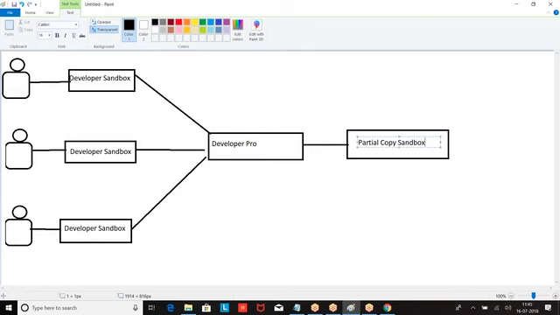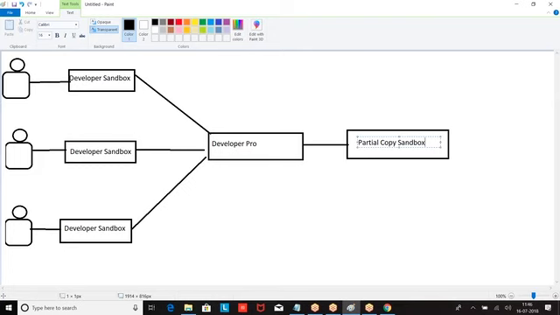If you want to do testing, we require live data from production. How much data can we take? Maximum 10,000 records from each table. So the partial copy sandbox is an identical copy of production's metadata plus sample data.